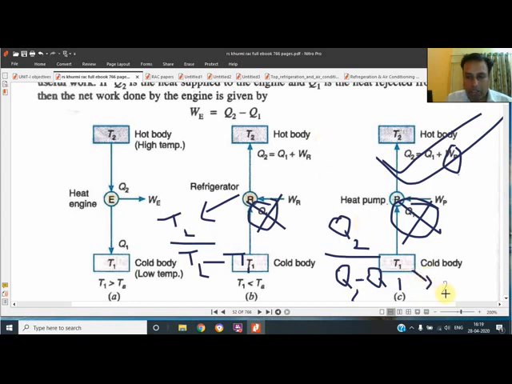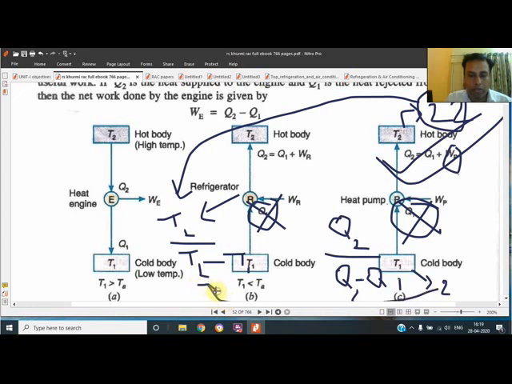In the December month it is 2 degrees centigrade and we want in our room the temperature of 22. So 22 plus 273 will sit in the numerator and T2 minus T1 means 22 plus 273 minus 2 plus 273 will sit in the denominator.